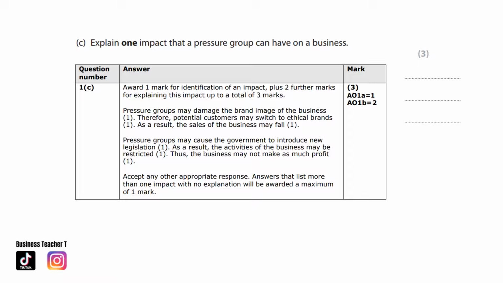Or, pressure groups may cause a government to introduce new legislation. As a result, the activities of the business may be restricted. Thus, the business may not make as much profit.